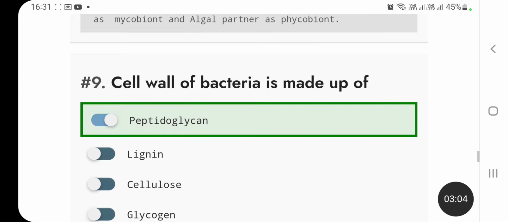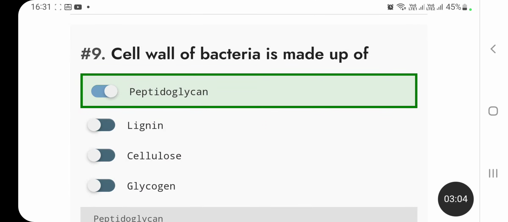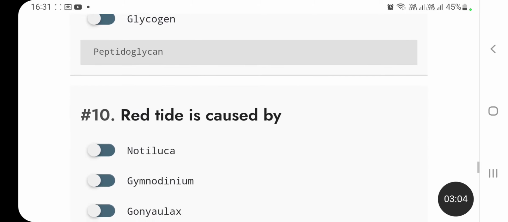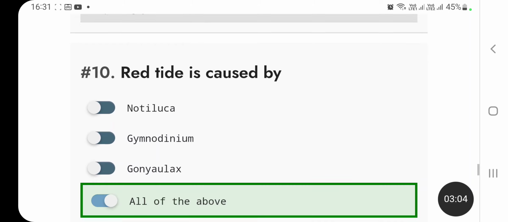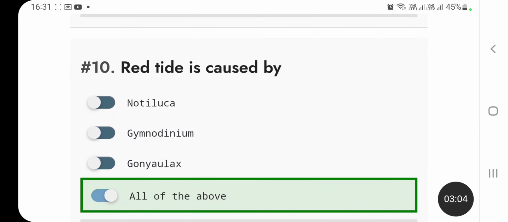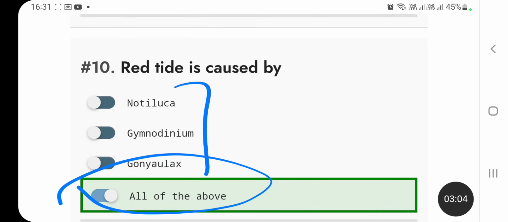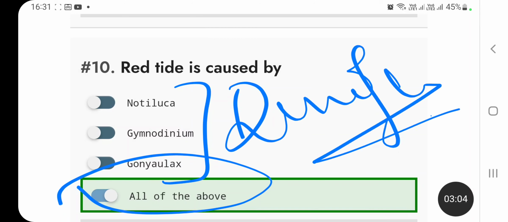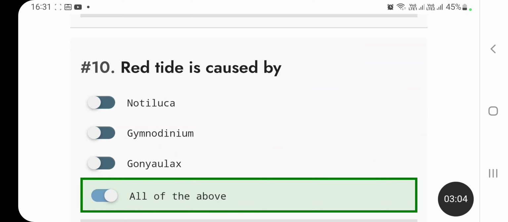Cell wall of bacteria is made up of, we have studied in the important points, peptidoglycan. Next is red tide is caused by Noctiluca, Gymnodinium or Gonyaulax. And the answer is all of the above. These three are dinoflagellates. In our future videos, we will study dinoflagellates.